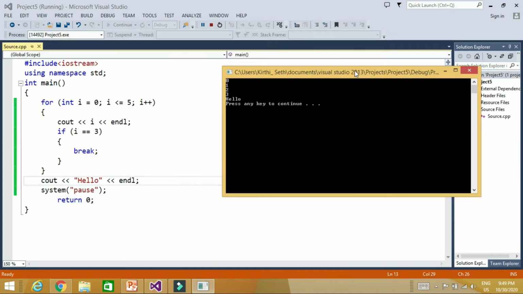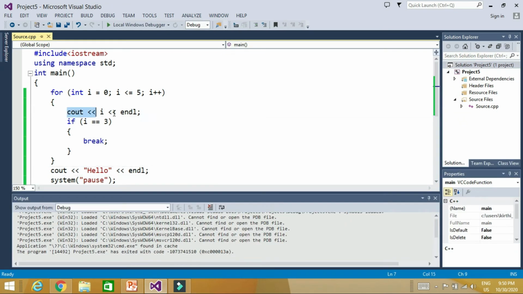See, initially i was 0, so the compiler printed 0. Then i becomes 1, then 2, then i becomes 3. So first it prints 3, and now here it checks: if i is equal to 3, break. It breaks the loop, and it won't increment i to 4 and 5, and it continues with the next statement after the loop.